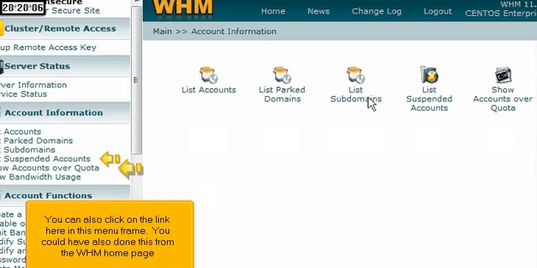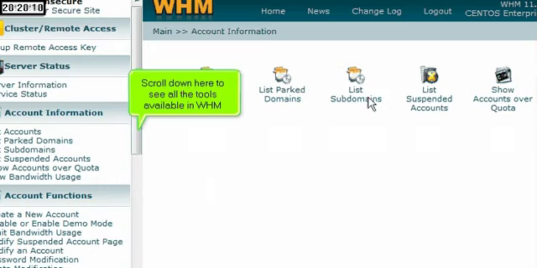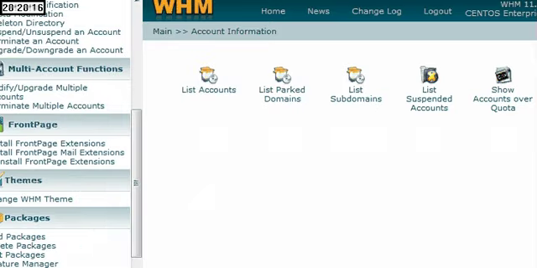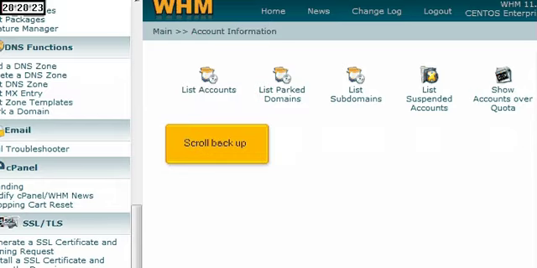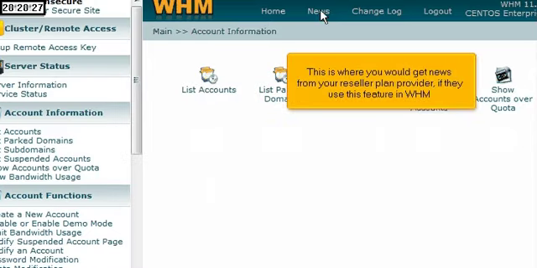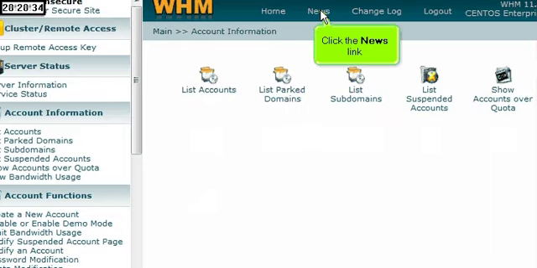You could have also done this from the WHM home page. Scroll down here to see all the tools available in WHM. As you can see, there are dozens of tools available to you in WHM. Scroll back up. This is where you would get news from your reseller plan provider if they use this feature in WHM. Click the News link.